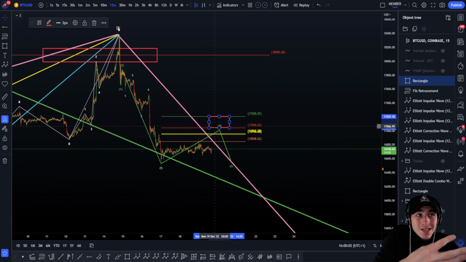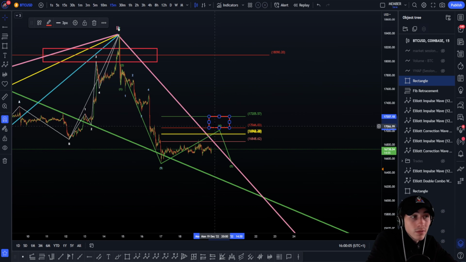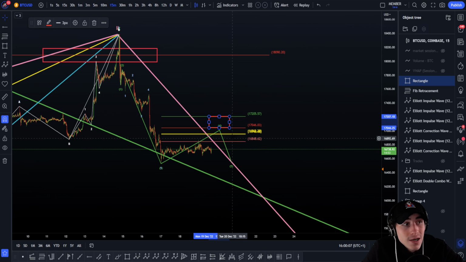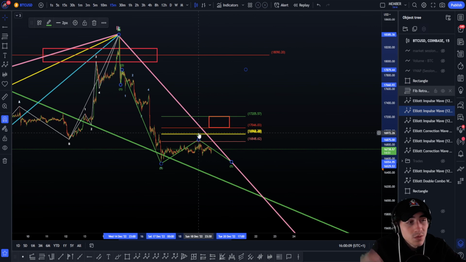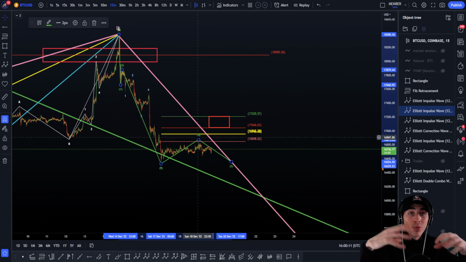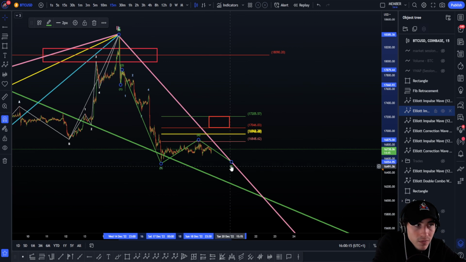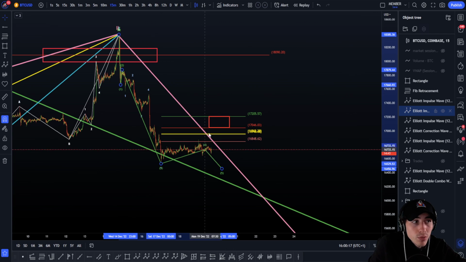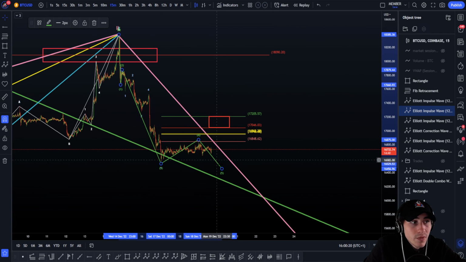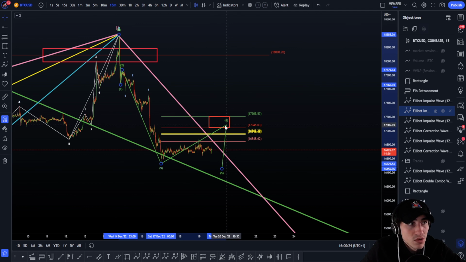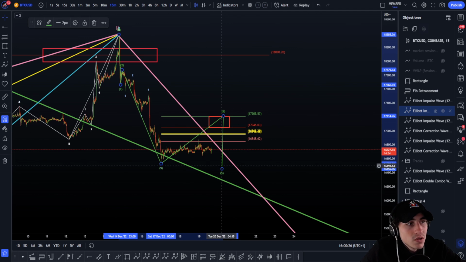So this is clearly the target where we normally should go, generally speaking. Now the context is that we can do a massive move to the downside. So if we do a massive move to the downside, we can absolutely also retrace 23.6. But again, it's less probable. It's not impossible, it's less probable to drop directly for the wave 5. It's more probable to do this. But is it impossible to drop directly? No. It's possible, it's just less probable. And so here normally we have more chance to go to the 50%.